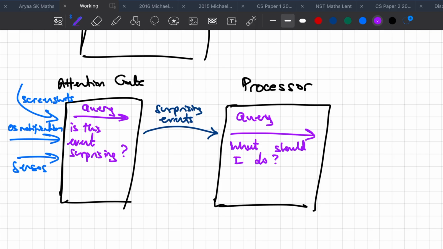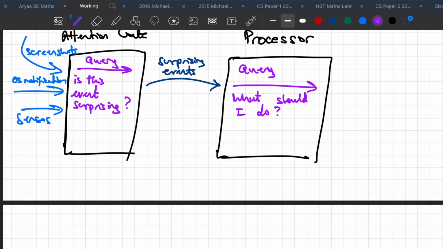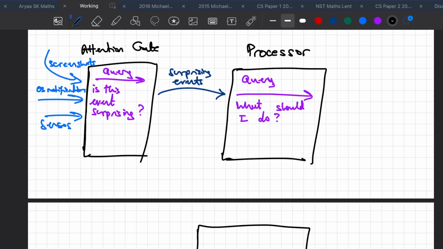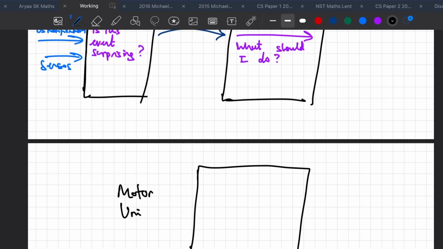Just think about it as a human: when we see things that are surprising, we then decide what we want to do with them. Sometimes you can just leave it. So let's imagine the processor decides there's something you want to do, and this is where the motor unit comes in, or you can call it the execution unit. The motor unit is kind of like your muscles in the human system. When you want to do something, your brain fires through motor neurons and instructs your muscles to do stuff, like sending in a task.